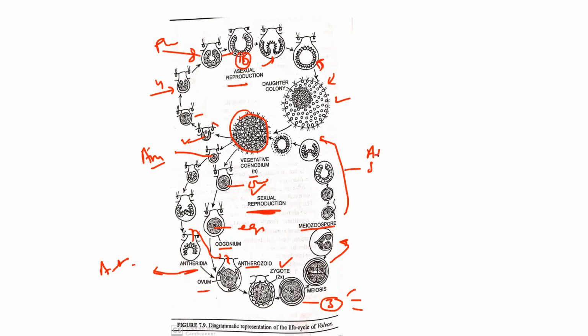And the development is similar to the asexual reproduction. So here the zoospore divides by longitudinal division, and after the 2 cells it will divide into 4, 4 to 8 and 8 to 16. After the 16, the inversion will take place and form a newly formed colony or newly formed coenobium.